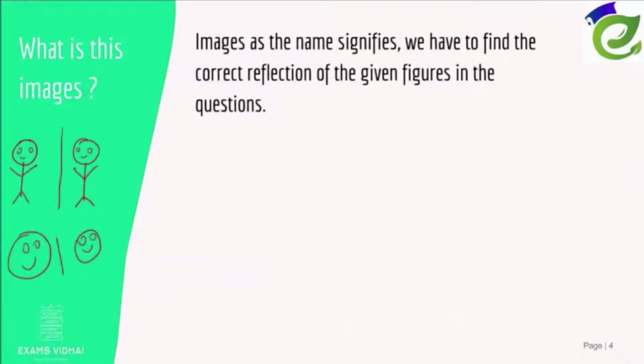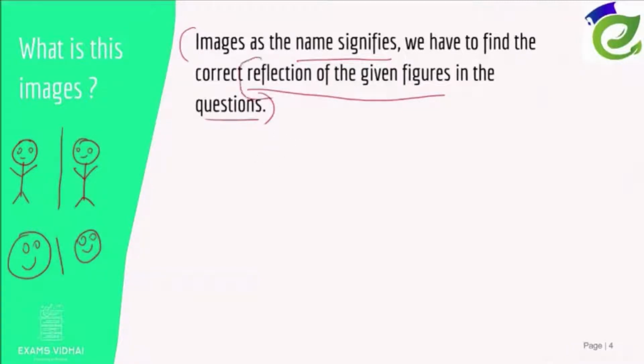So image, as the name signifies, means we have to find the correct reflection of the given figures in the question. So here images are nothing but we have to find the correct reflection.